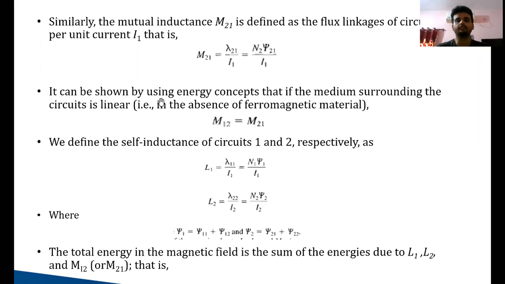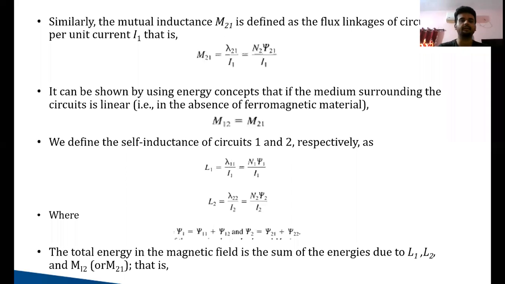Now, it can be shown by the energy concepts that if the medium surrounding the circuit is linear, that means in the absence of ferromagnetic material, I had already explained the concept of ferromagnetic material in the chapter magnetic materials. Diamagnetic, paramagnetic, ferromagnetic, I have already taught you. That mutual inductance is the same. M12 equals M21.